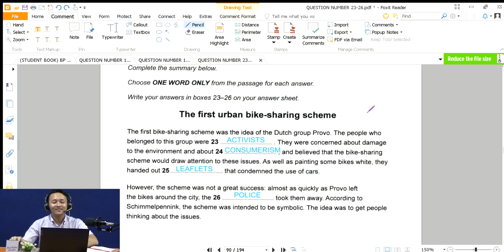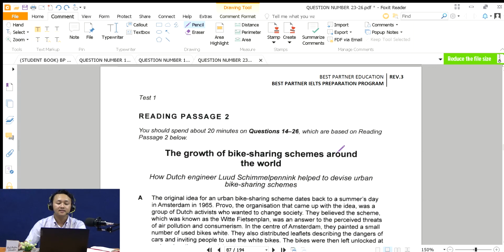Okay, now number 24. They were concerned about damage to the environment and about consumerism. So let's assume that we do not know the information. We need to find information about what they, the activists, were concerned about. We know two things, the damage to the environment and then about something. All right, but the answer is consumerism. Why? Let's see here.